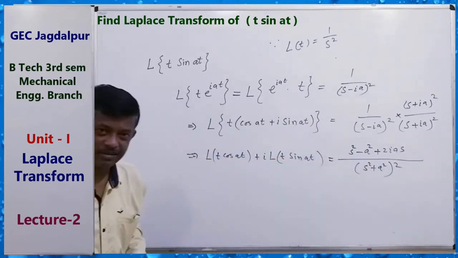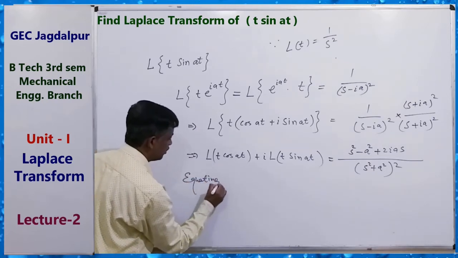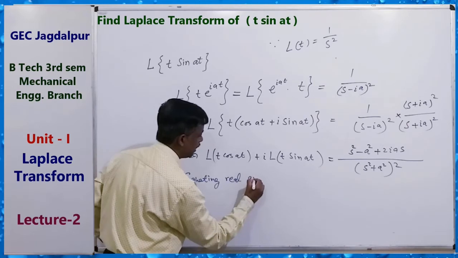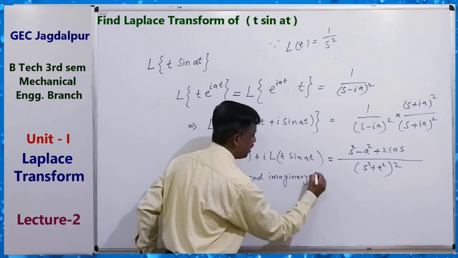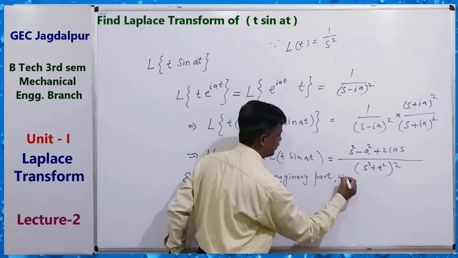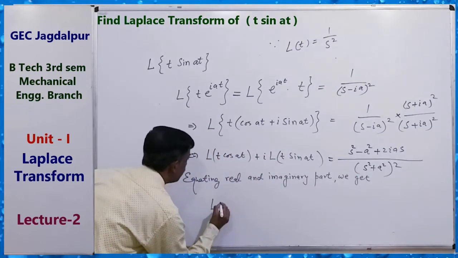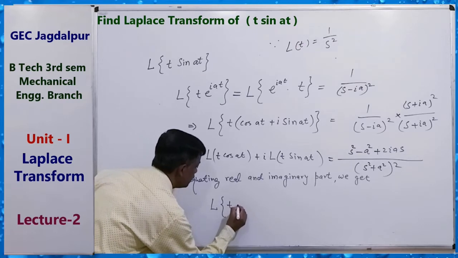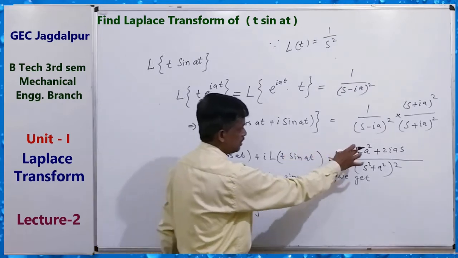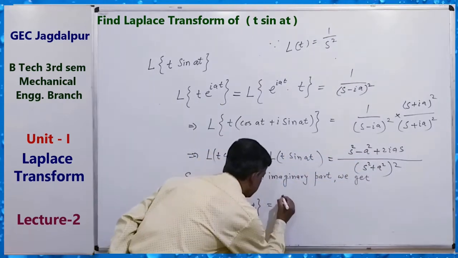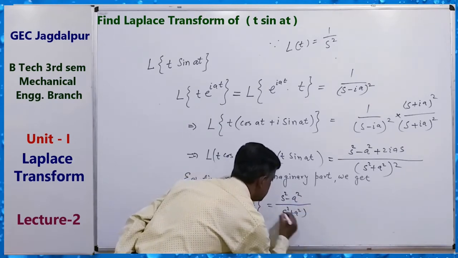Now by equating real and imaginary parts, we get: the real part, the Laplace transform of t cos at, equals (s square minus a square) upon (s square plus a square) whole square.